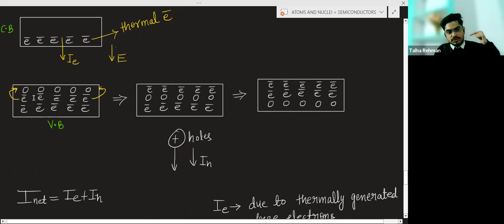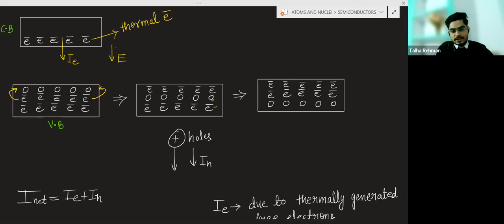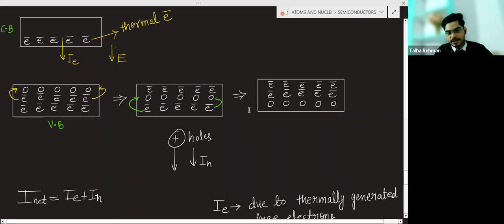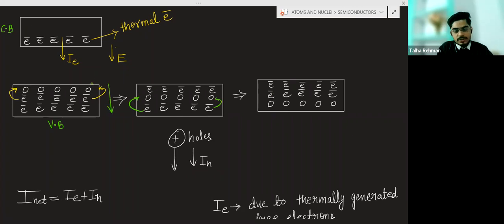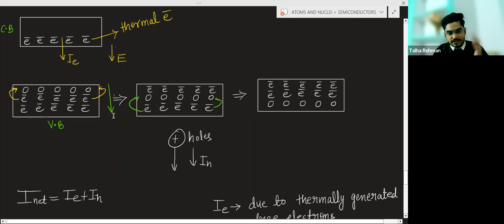Again, due to the electric field, these electrons will occupy these vacancies, and new holes will be generated. So holes are moving. Holes appear to be moving in this direction.